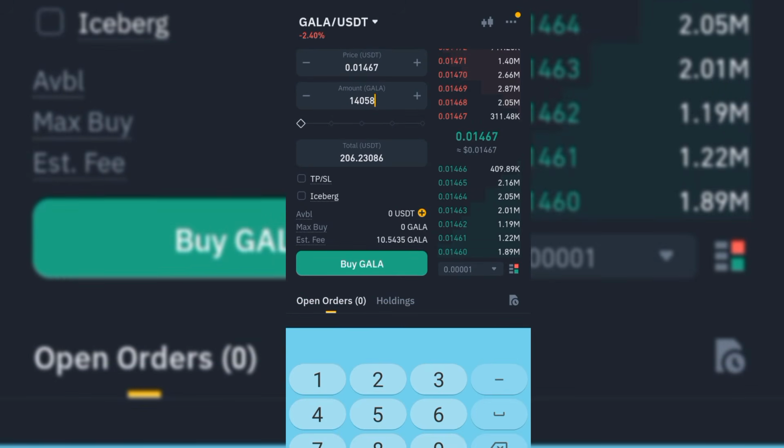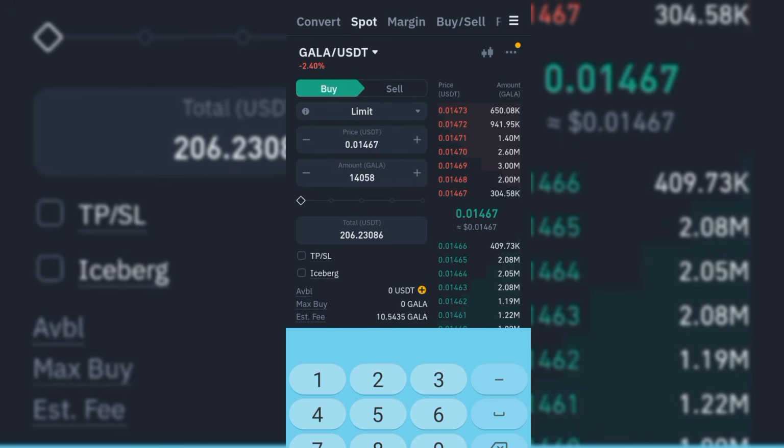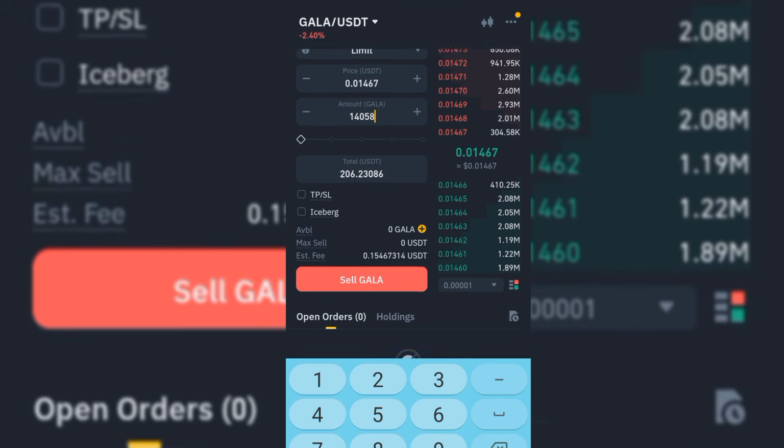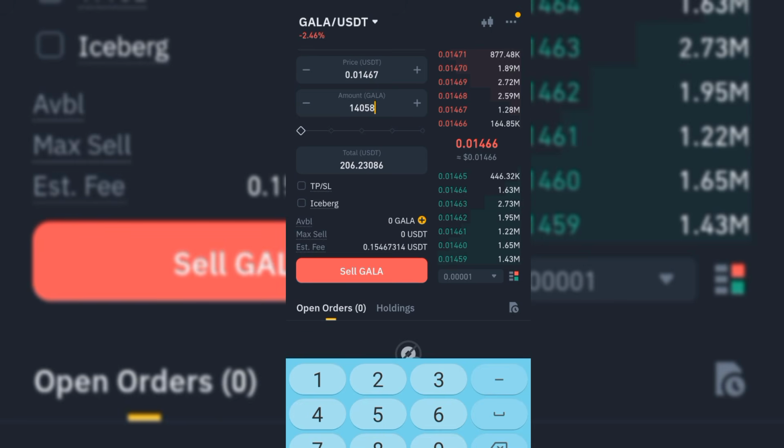So remember that the initial amount we used for this was $200, and right now how much are you seeing? If we sell to USDT, we are going to be making nothing less than $6. Well, that is just $6 right here. That is the profit we are going to be making.